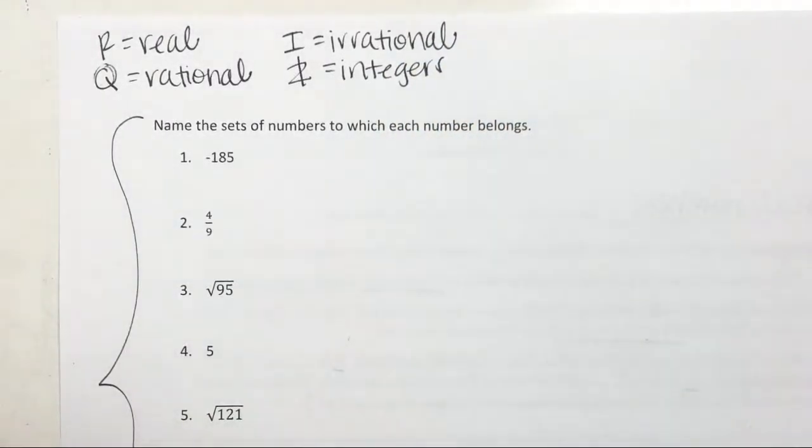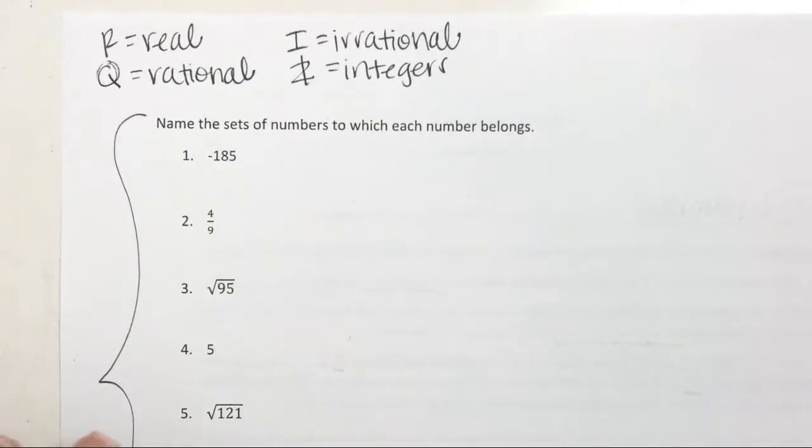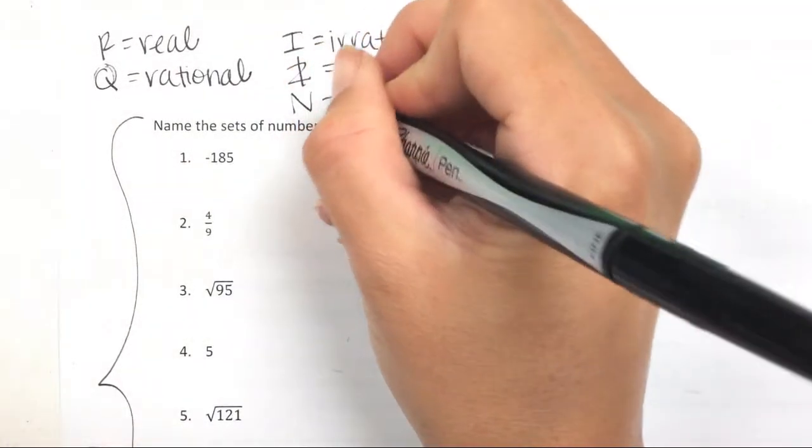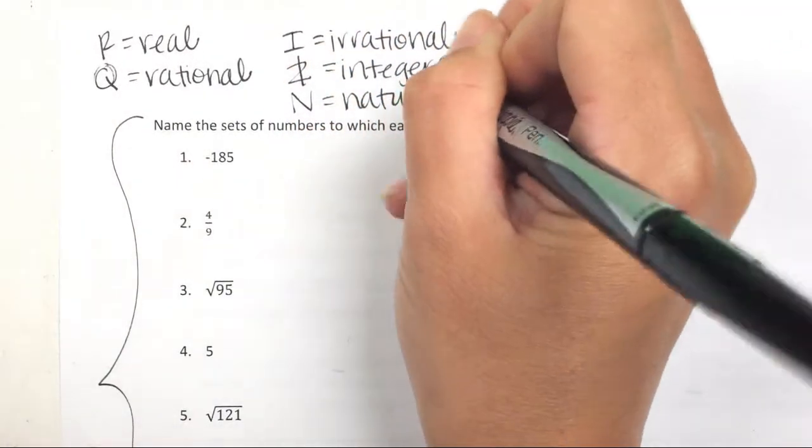Is there a reason for that? I don't know the reason for that one. What is it? This is Z. I just put a line through mine so they won't look like 2's. Okay, so the next one's going to be natural numbers. That's just N. Whole numbers are just W.